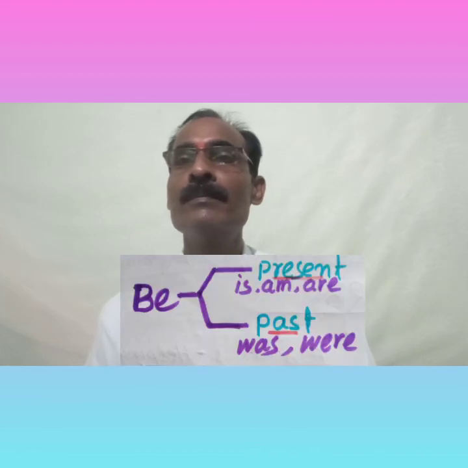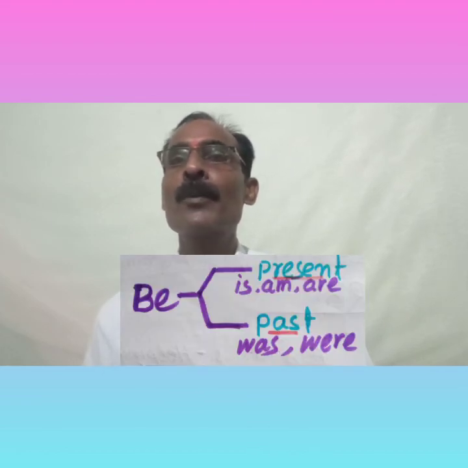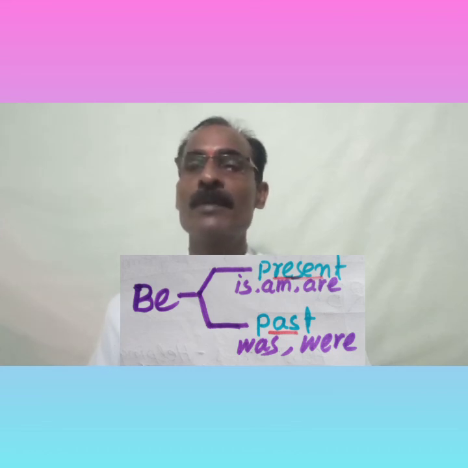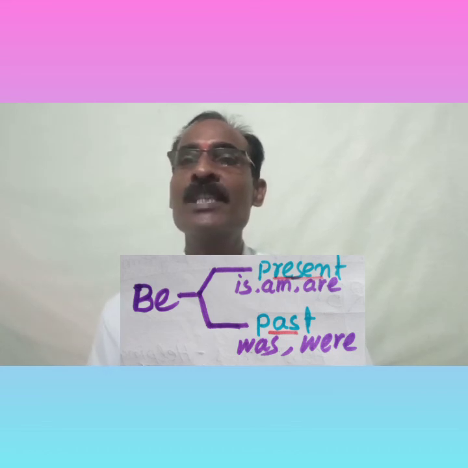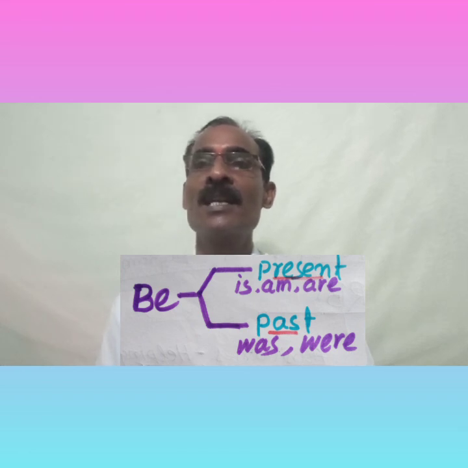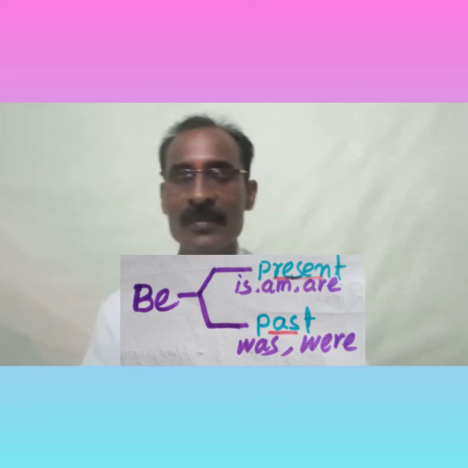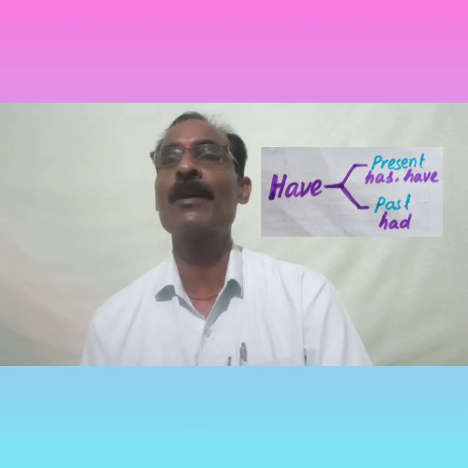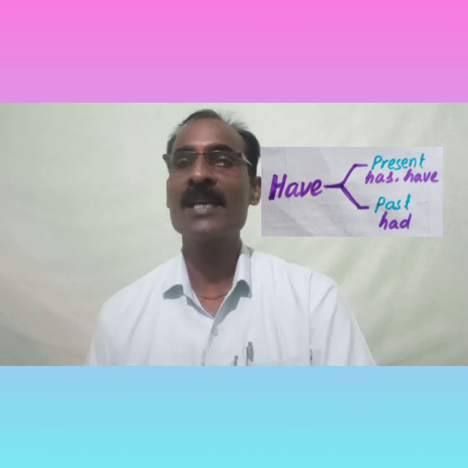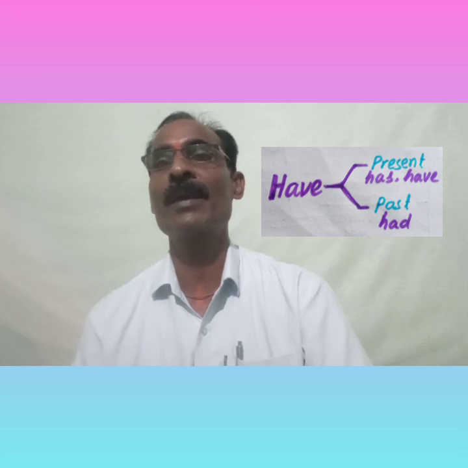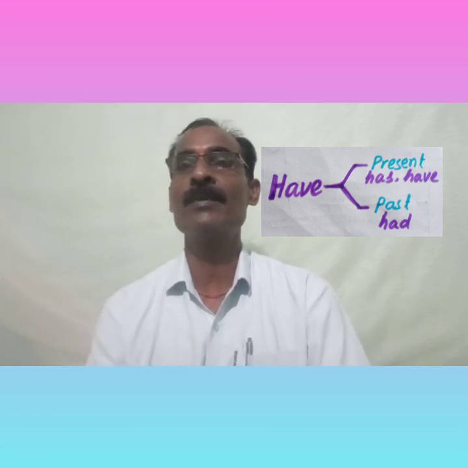Then the be verb is the verb of progressive form: present progressive takes is, am, are, and past progressive takes was, were. Then the have verb is meant for perfect form. Present perfect takes has, have, past perfect takes had. We use this type of auxiliaries.